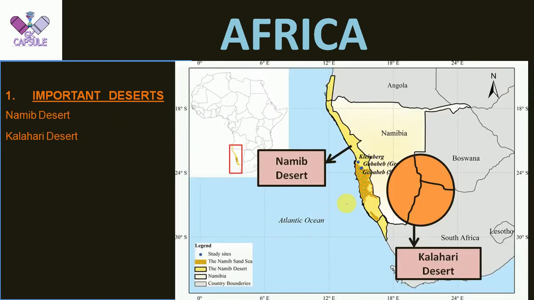The next important desert in Africa is the Namib Desert. This is the location of the Namib Desert. It is located in 3 countries, namely Angola, Namibia and South Africa. The next is the Kalahari Desert, located between 3 countries, that is Namibia, Botswana as well as South Africa. These 2 deserts are also very important in Africa.